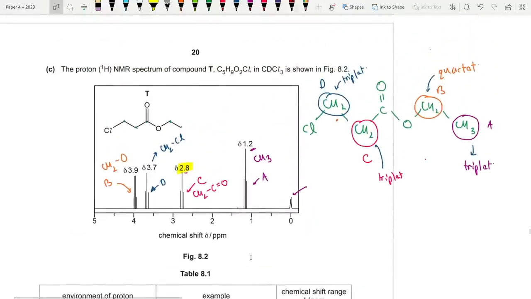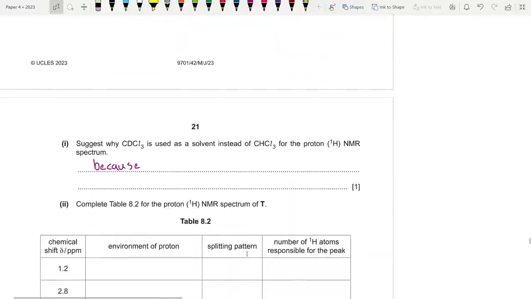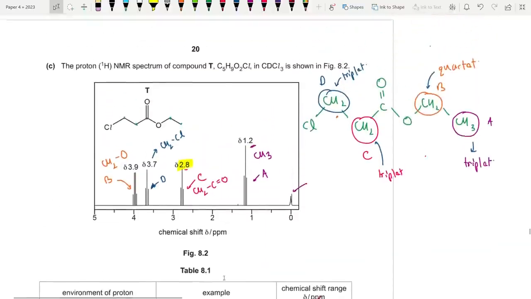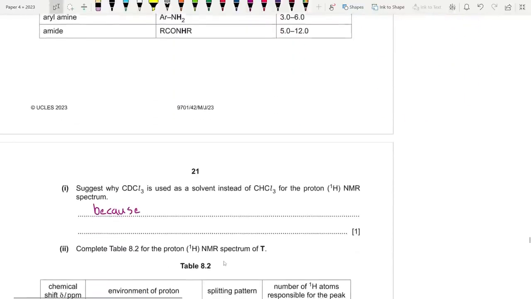But on the other hand, what is used as our reference? Typically we use tetramethylsilane, TMS, because it is very shielded, we could say. So why is the solvent CDCl3 used?